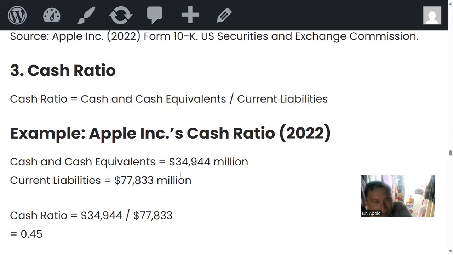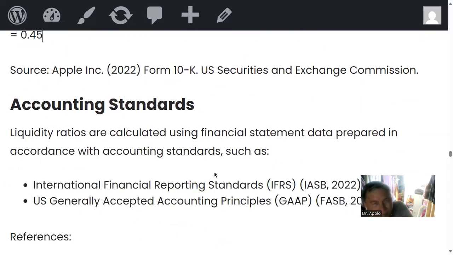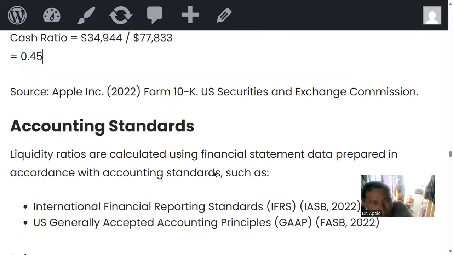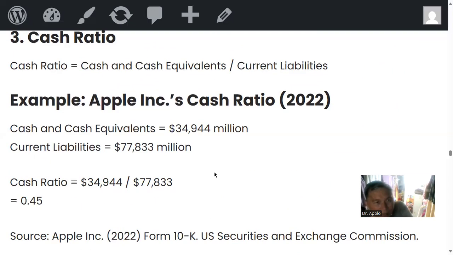Sometimes it's not good. It is less than one, so somewhat alarming, but not zero. Zero is the culmination: when it becomes zero, it's time to close the shop. But 0.45 is something else.